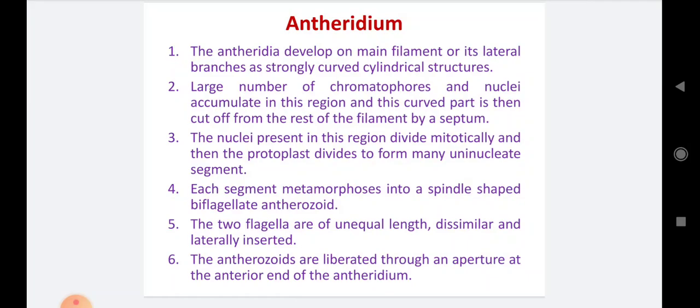Number 6, the antherozoids are liberated through an aperture at the anterior end of the antheridium. At the time of maturity of the antherozoids, the tip, meaning the anterior side of the antheridium, ruptures or opens through an aperture. Through that small hole, the antherozoids are liberated from the antheridium and reach toward the oogonium.